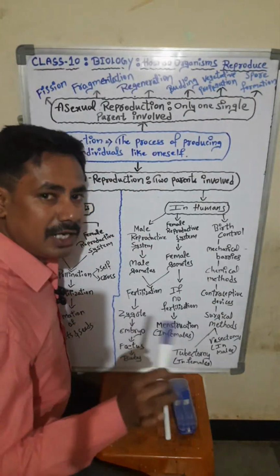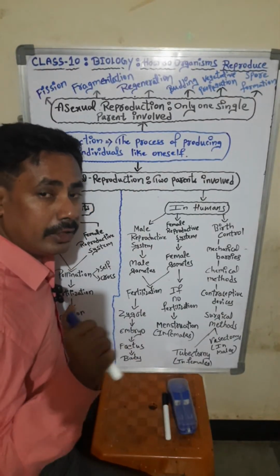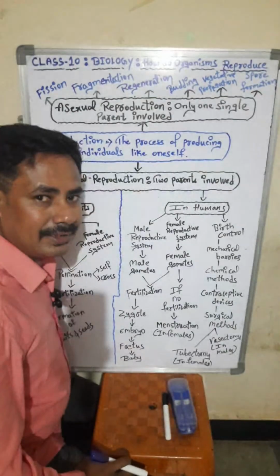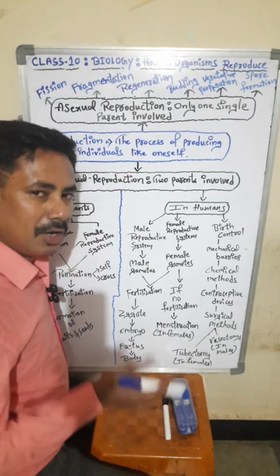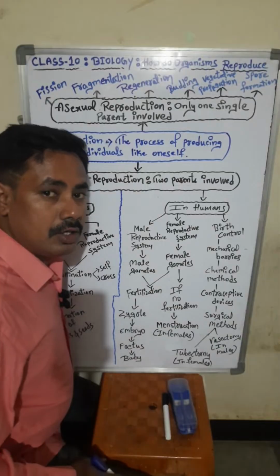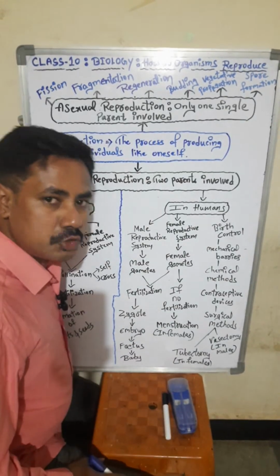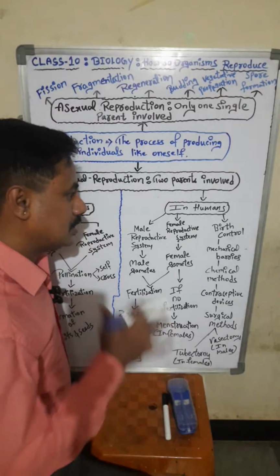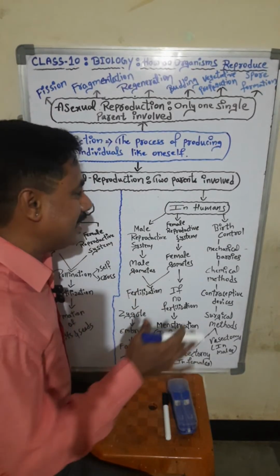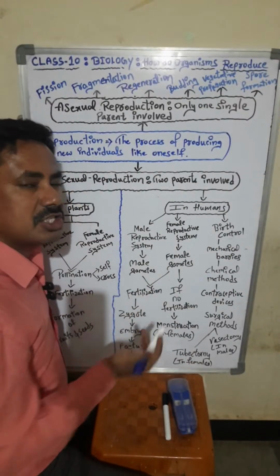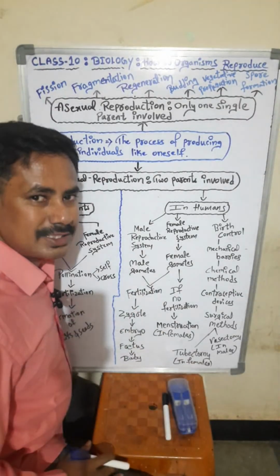The different types of organisms are going to reproduce in different ways. Some of them reproduce by asexual methods, some of the organisms will reproduce by sexual methods, and some details of human beings and in plants, how the reproduction will occur, we are going to see in this chapter.